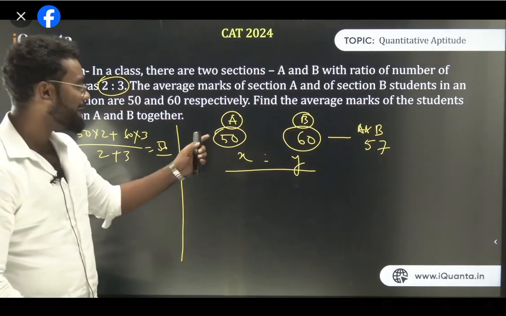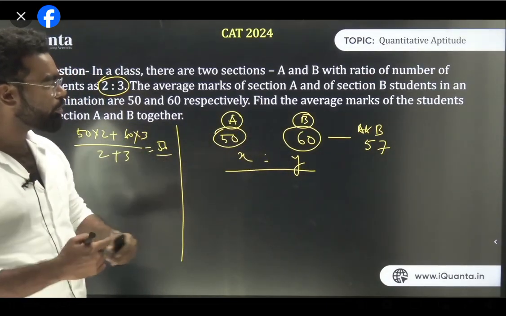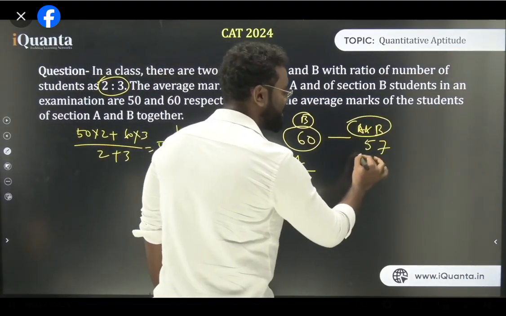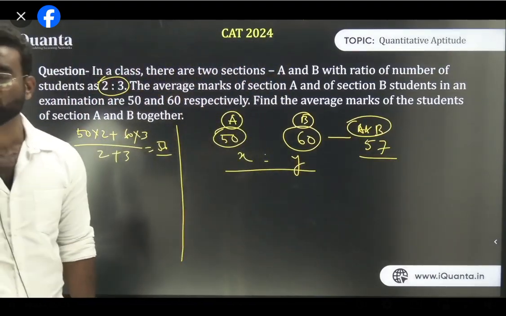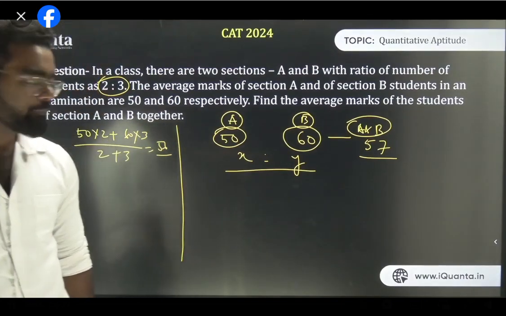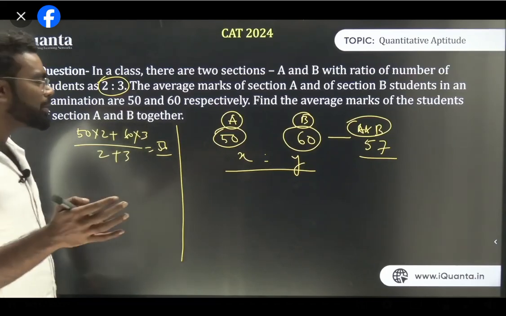So the question is A has average 50 and B has average 60. The ratio of the students of A and B is x is to y. And the overall average of A and B is 57. Now the question is what is the ratio of x to y? So what is the answer for this, guys? What is the ratio of x to y? Now how can you solve this type of question, right? There are so many ways to solve this type of question.